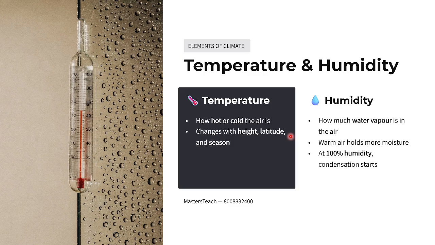So what is temperature? Temperature says how cold or hot the air is. It changes with height, latitude and season. Humidity: what is humidity? It is how much water vapor is in the air. Warm air holds more moisture. At 100% humidity condensation starts. So this is temperature and humidity.